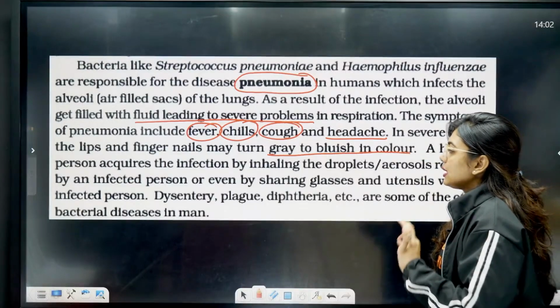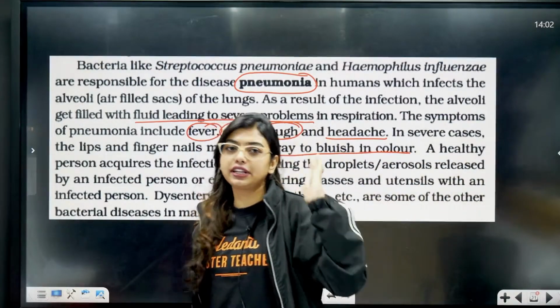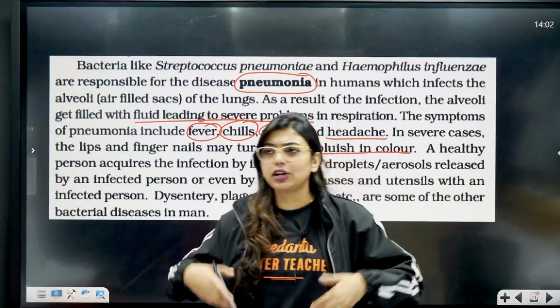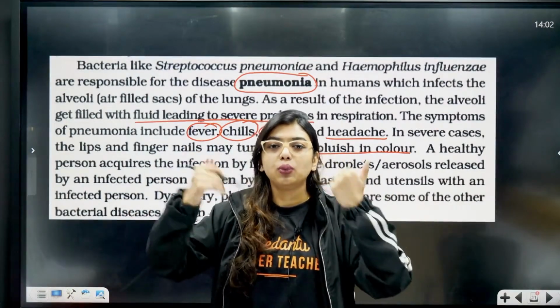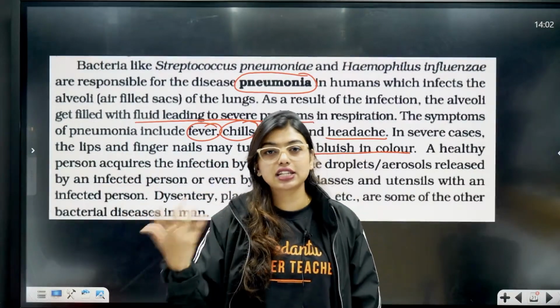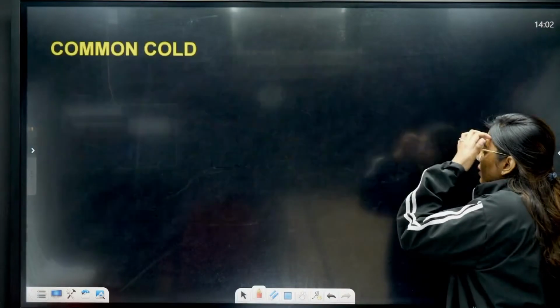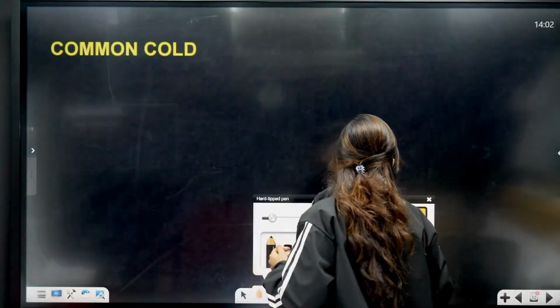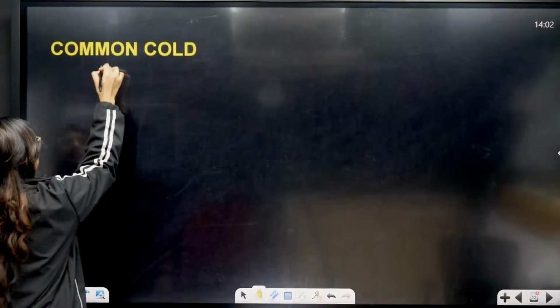A healthy person acquires the infection by inhaling the droplets of the infected person. Inhaling droplets means, let's say one person has pneumonia, the person sneezed and the droplets are there. We inhale the droplets, or go and touch an object, or share the utensils that are used. In all these ways, we are going to get pneumonia. Clear? Now, next is going to be common cold, which is very common. What is the causative agent of common cold?